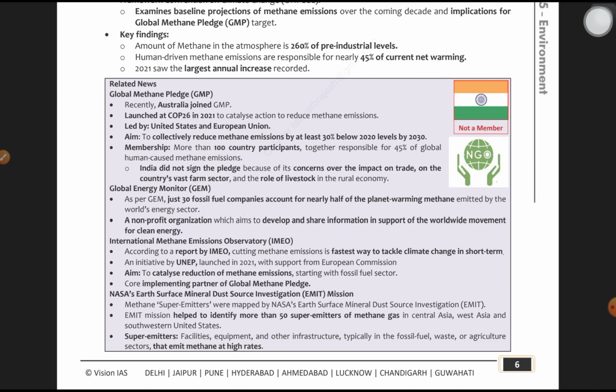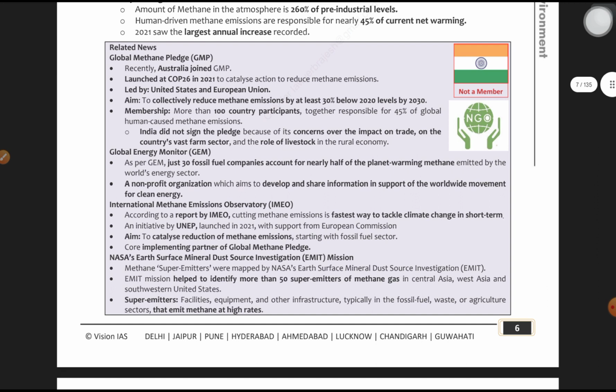That is important here. Okay, moving forward, NASA's Earth Surface Mineral Dust Source Investigation, the EMIT mission. Sometimes it could be asked as a direct question: what is the EMIT mission? Sometimes seen in the news. The EMIT mission, NASA's mission. Now there could be a lot of confusion when trying to answer this question given in the options, because this EMIT mission is from NASA, we will think it is all about a space mission, but no, it is about climate change, especially about methane. So let's see what it is.